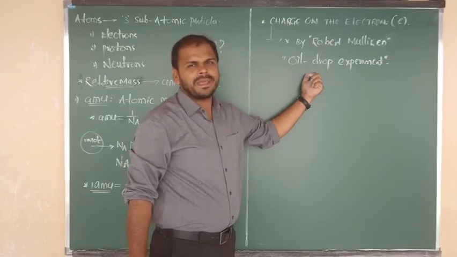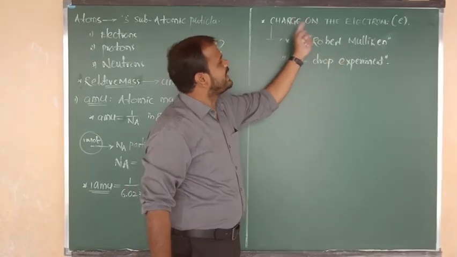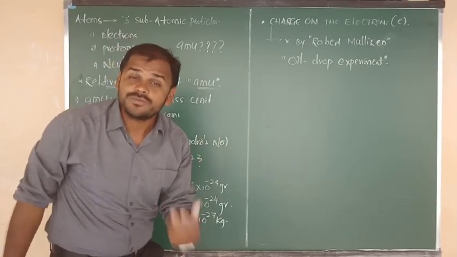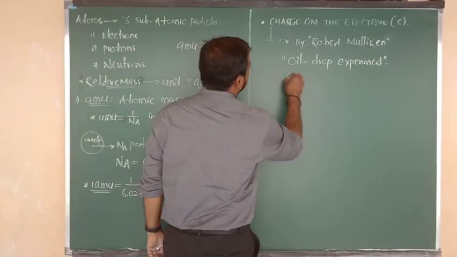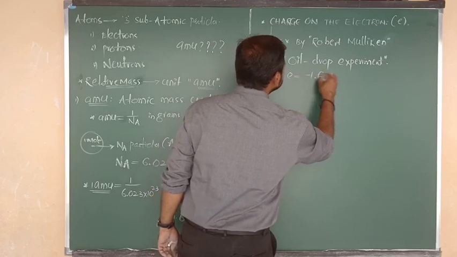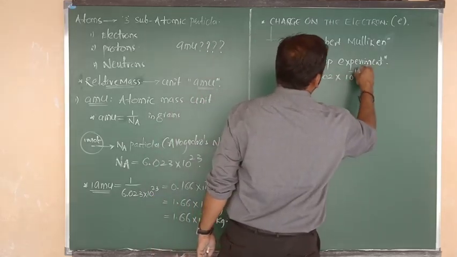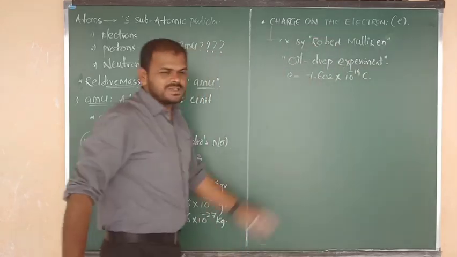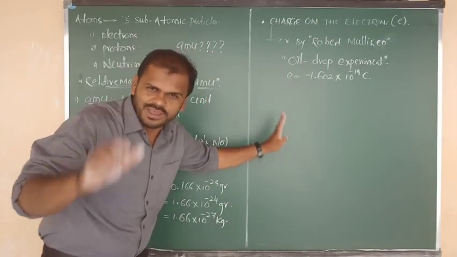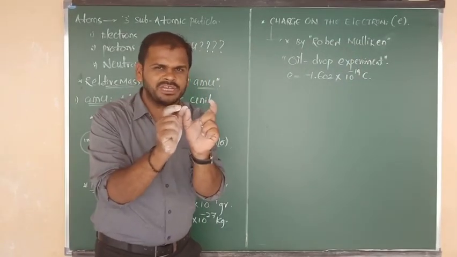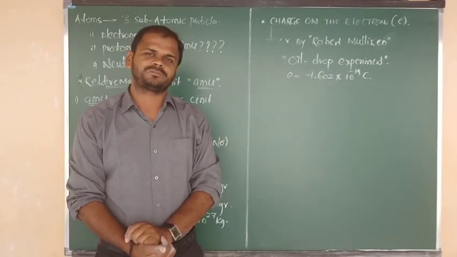By using this experiment, he decided the charge value of the electron. So what is the charge value of the electron? e equals minus 1.602 into 10 to the power of minus 19 coulombs. This is the value of the charge of the electron, given by Robert Millikan using the oil drop experiment.